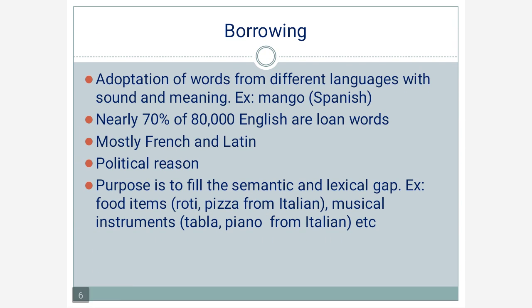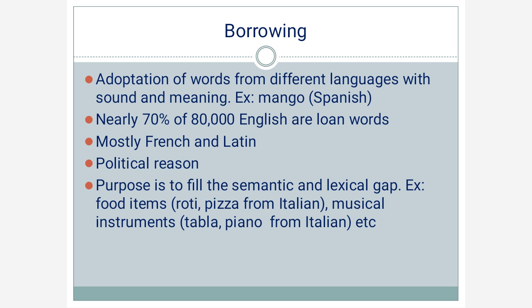The next process of word formation in English is borrowing. Borrowing is taking a loan, adapting from other languages. See, this is the adaptation of words from different languages with sound and meaning. Mango. Mango is not an English word originally. It is a Spanish word. The word is taken from the Spanish language.